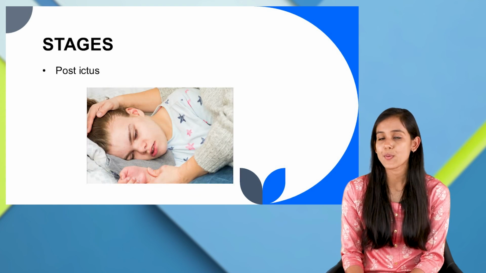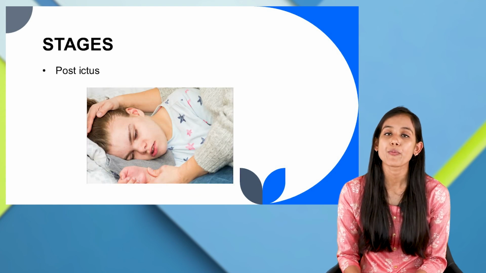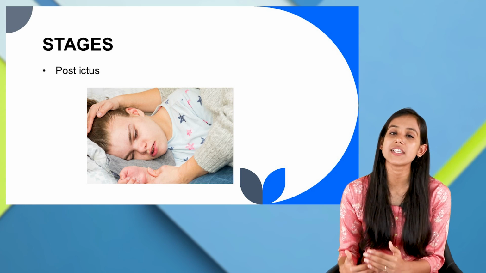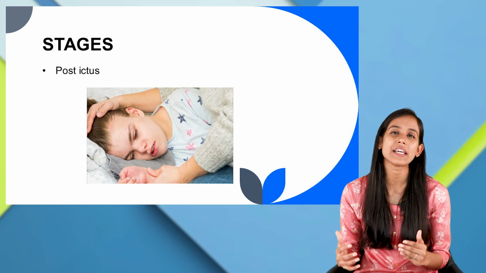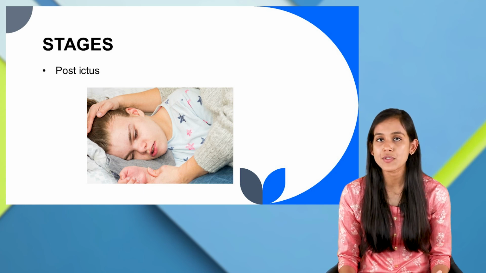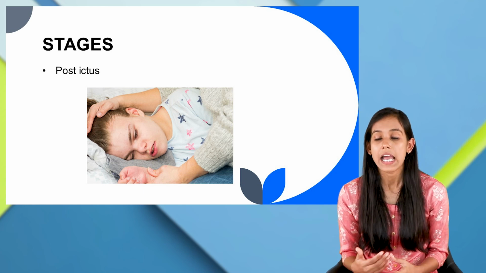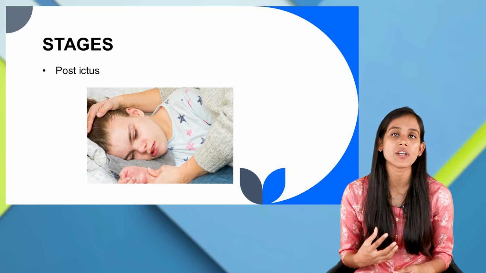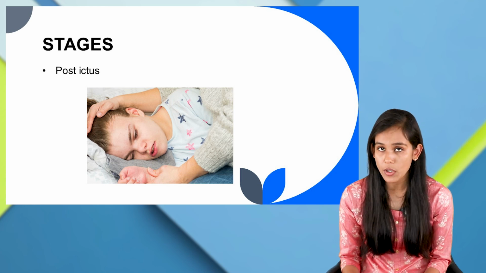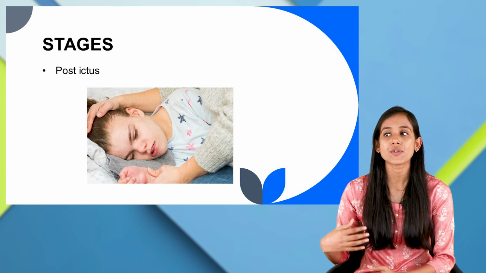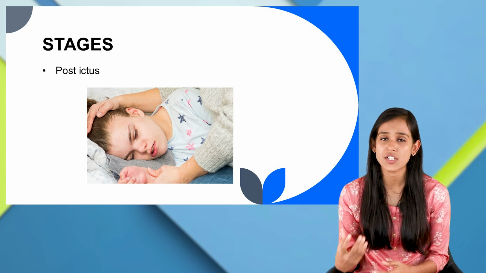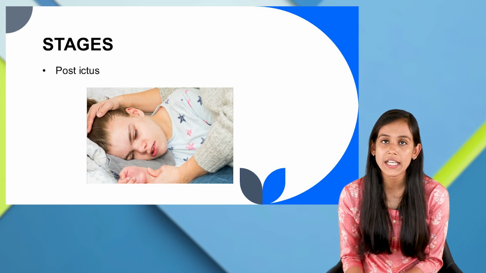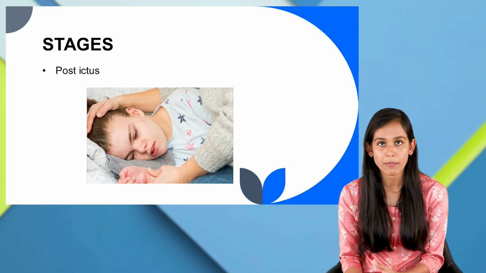And the last one is post-ictus. Post-ictus is basically the recovery period after the seizure. Here the child will be very tired and confused, and won't remember the event. The child might have a headache, or sometimes you can find injury, because during the seizure episode they might bite their tongue or cheek, so there might be injury, or you can see blood from their mouth. Well, these were the stages of seizure.